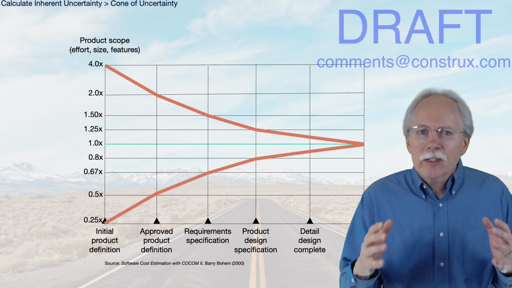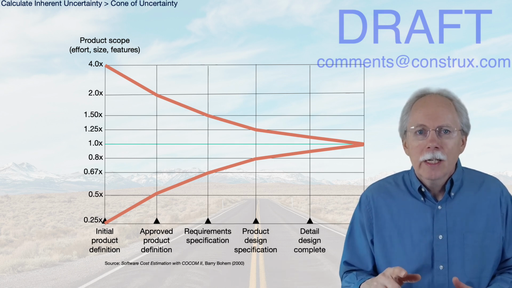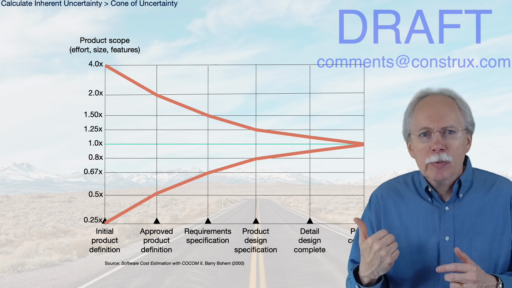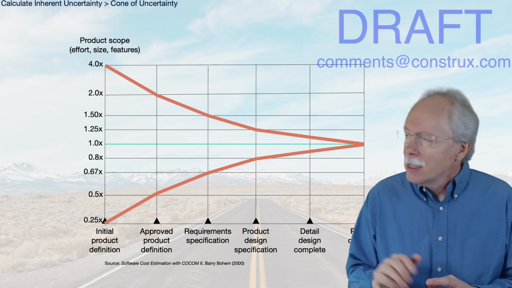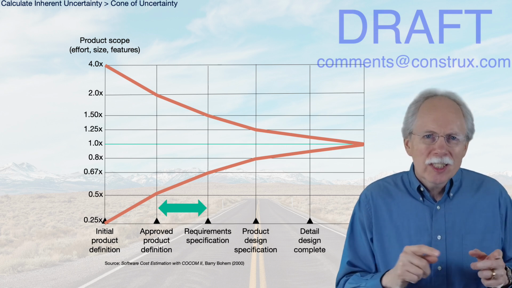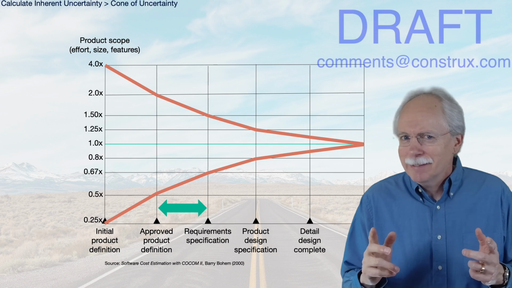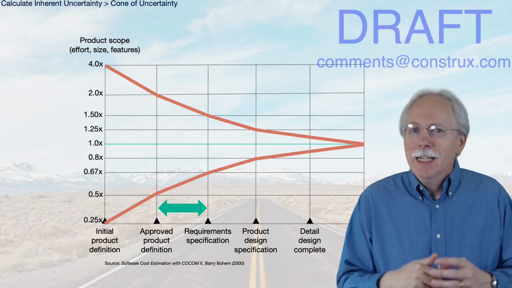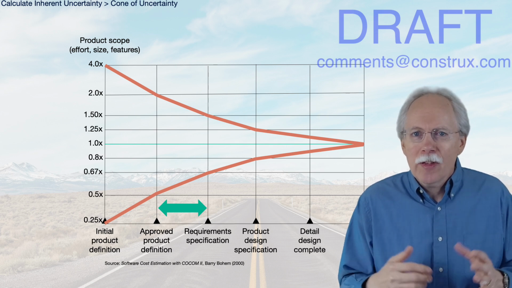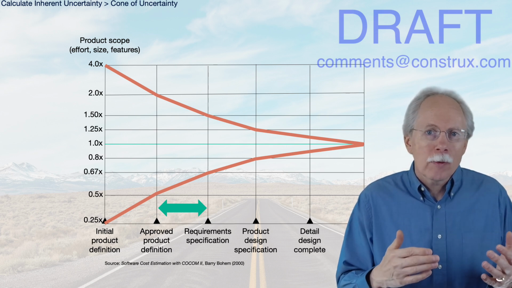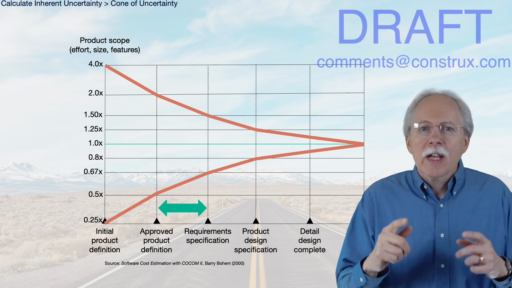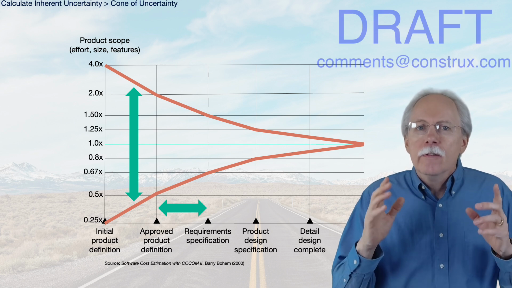Now, there's a couple things about his numbers that we need to be aware of. One is that this was before Agile, so you can see a sequential development process suggested in these points. Also, the spacing between the development points is roughly equivalent, suggesting a time equivalency that just isn't true. Heck, detailed design complete is practically at the end of the spacing. I don't think that represents a sequential project very well either. But I do want to point out that early on here we have a wide variation, the very wide part of the cone.